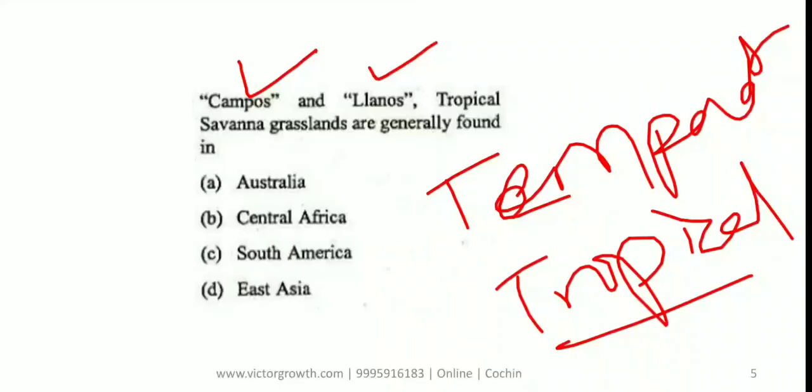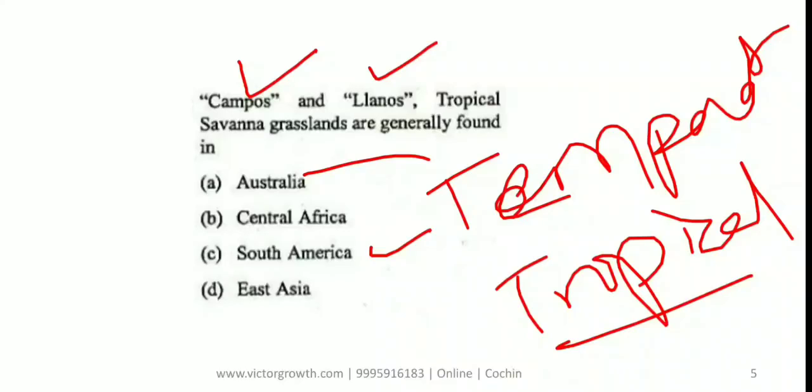Compos and llanos are found in South America. Write down, compos is found in Brazil. Llanos is found in Venezuela. If they are talking about temperate grassland, that is found in Australia, I'm giving that as an example of temperate grassland. But what is given here is tropical grassland. So compos and llanos are both found in South America, that is Brazil and Venezuela.